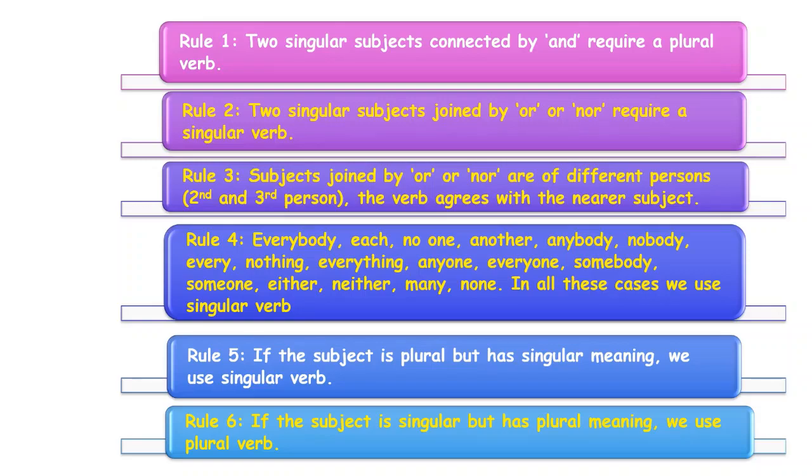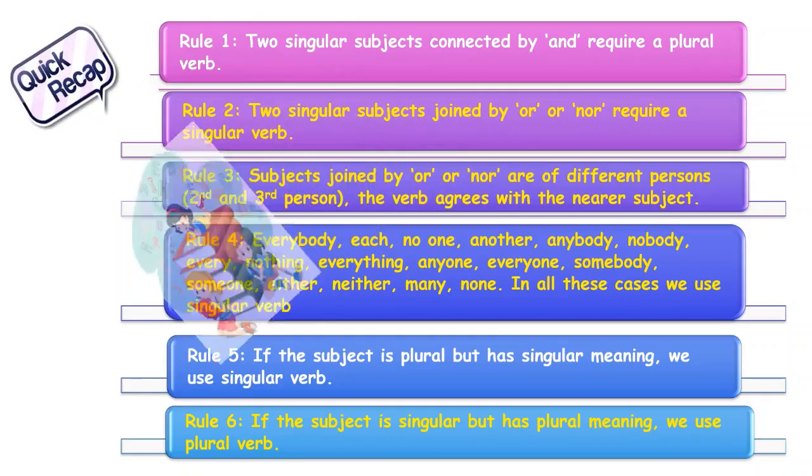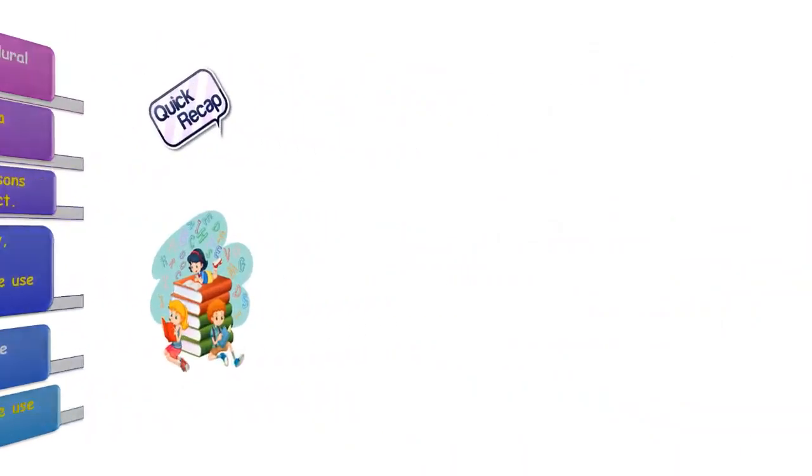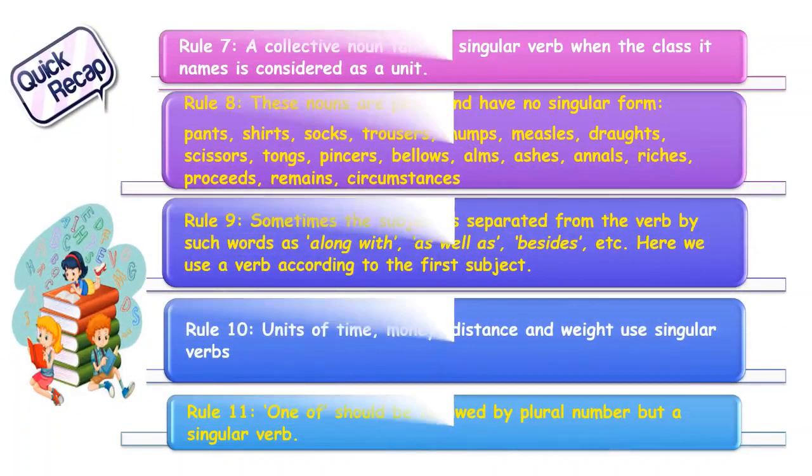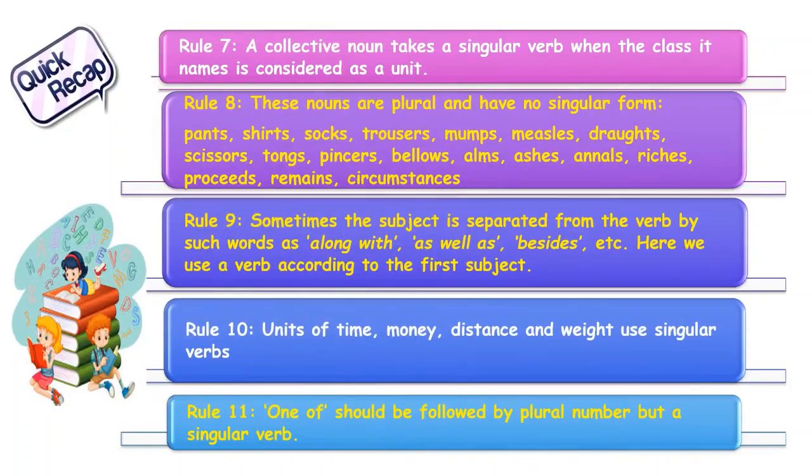Fifth rule says, if the subject is plural but has singular meaning, we use a singular verb. Whereas sixth rule says, if the subject is singular but has plural meaning, we use a plural verb. The seventh rule of subject-verb agreement is, a collective noun takes a singular verb when the class it names is considered as a unit.